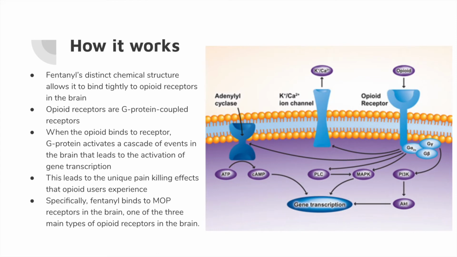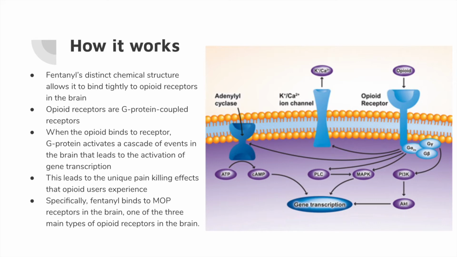Now we look at how fentanyl works in the human brain. Its distinct chemical structure allows it to bind tightly to opioid receptors in the brain. These opioid receptors are G protein coupled receptors. That means that when the opioid binds to the receptor, the G protein inside the brain activates a cascade of events that leads to this activation of gene transcription that gives opioids their unique qualities.